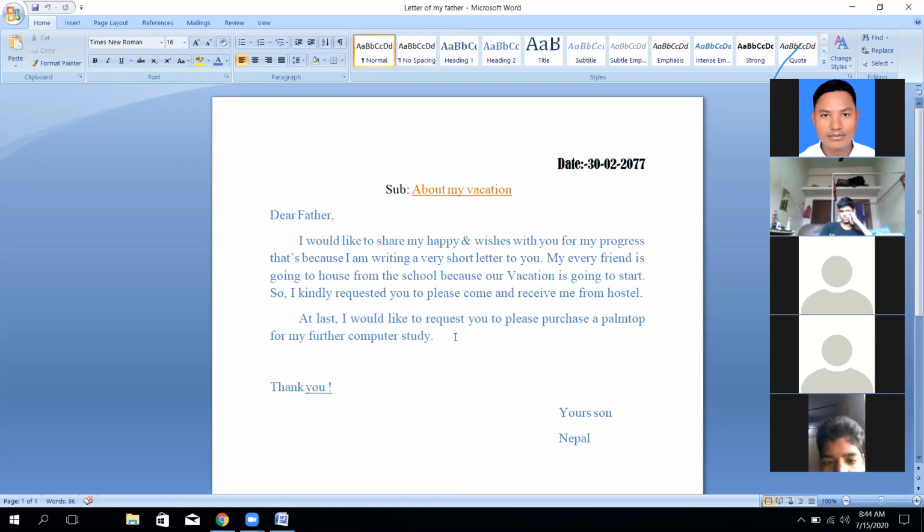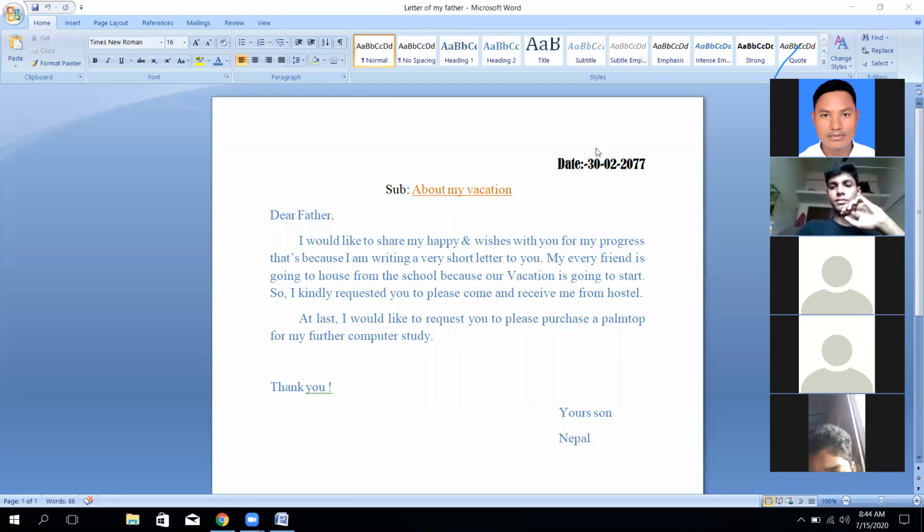This type of thing is very important when we are typing any type of letter. No matter if it's a document, a personal letter, a business letter, or any type of progress report, any type of document. If you are typing, you had better use the structure of this type of letter for your good knowledge.